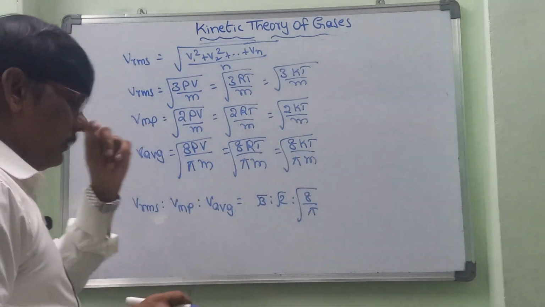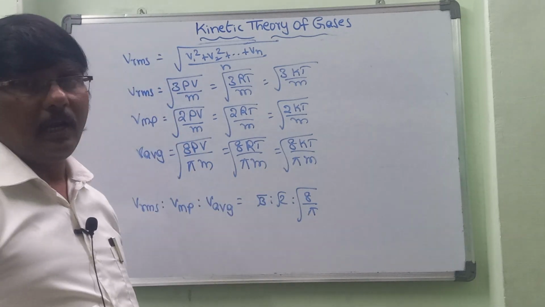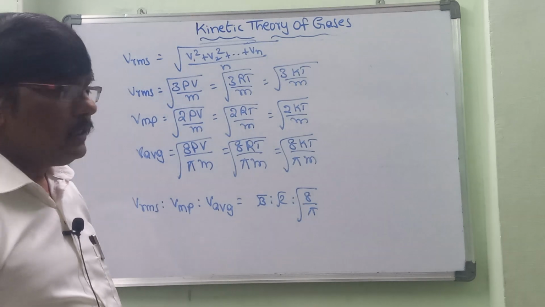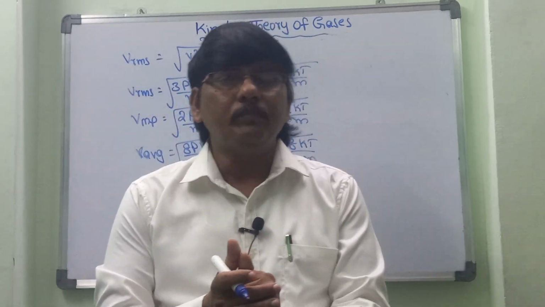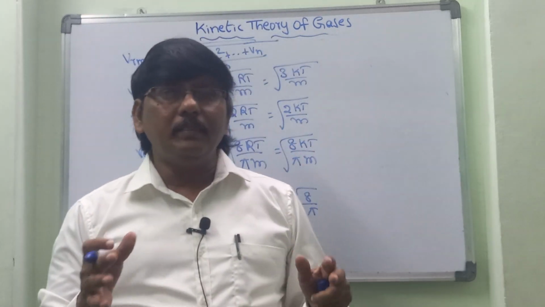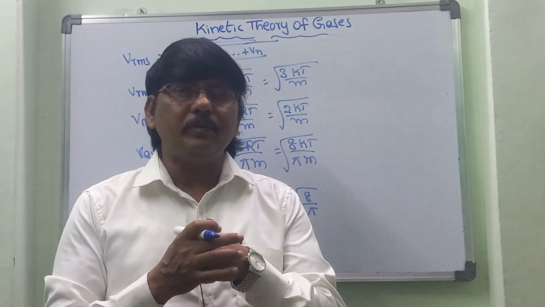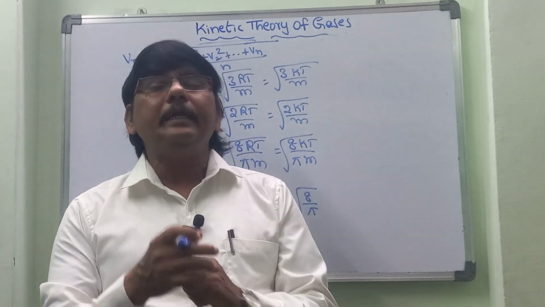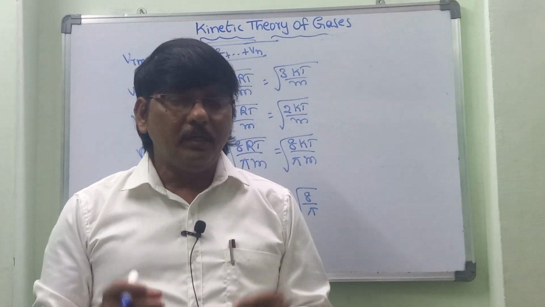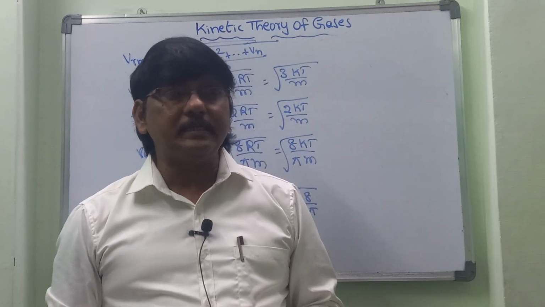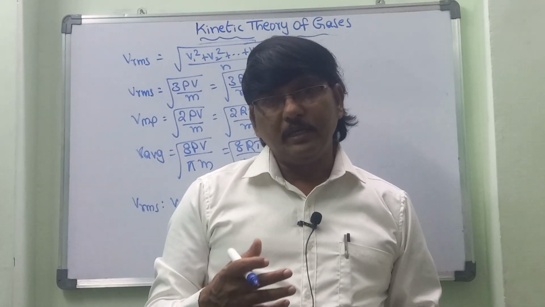And for this we can take the Maxwell distribution law and see how these can be expressed in graphs. According to the Maxwell distribution law, again the gas is there, and in that gas the molecules are traveling with different velocities. It doesn't mean that all the molecules have the same velocity. Different molecules have different velocities.